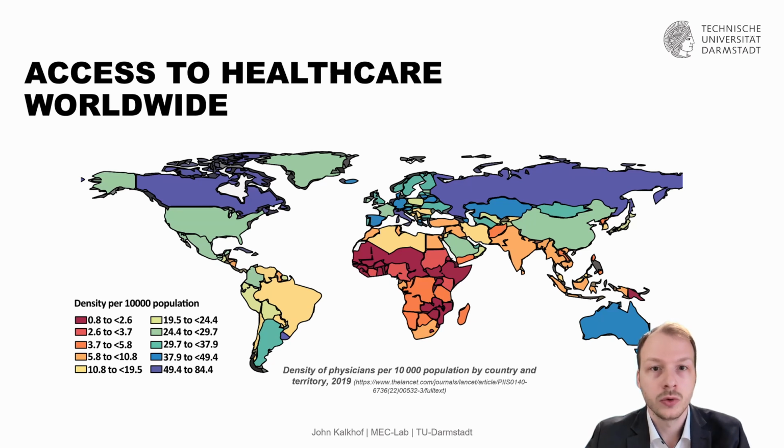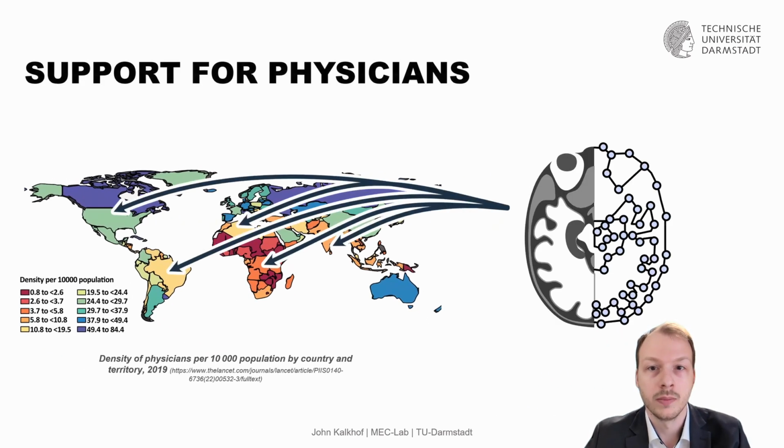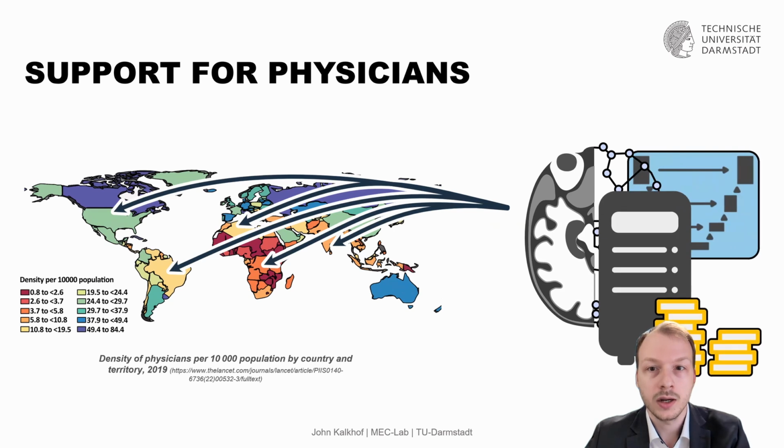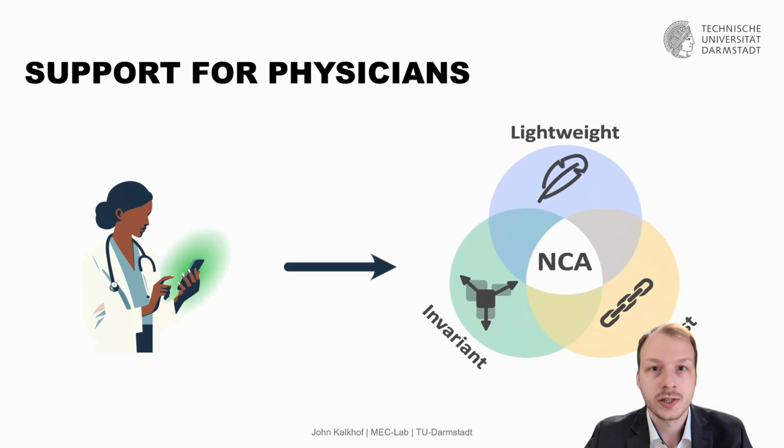So what can we do to support the existing physicians in their daily work? One thing would be to deploy machine learning methods that can support them. The problem with current machine learning methods is that the research effort is mostly going towards parameter-heavy architectures, such as UNet or transformer-based architectures, which require strong infrastructure. So instead, we need something that can run on minimal hardware, such as smartphones. And something that we have identified here is neural cellular automata as a lightweight and robust alternative.